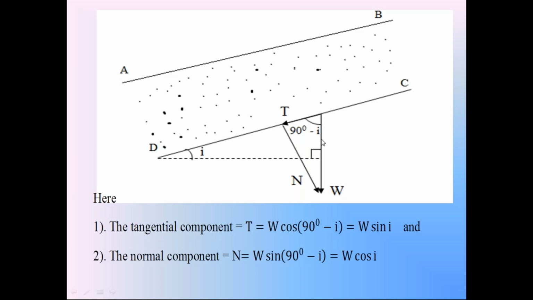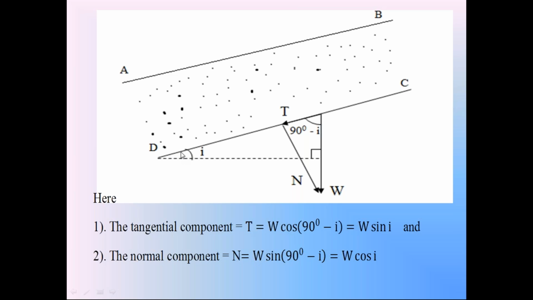Tangential component means the component of weight W parallel to surface CD. The normal component in the downward direction N is equal to W sin (90 minus I).